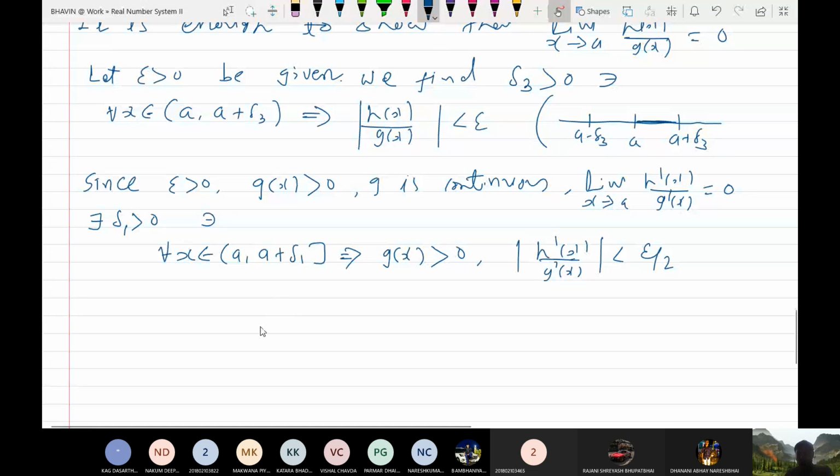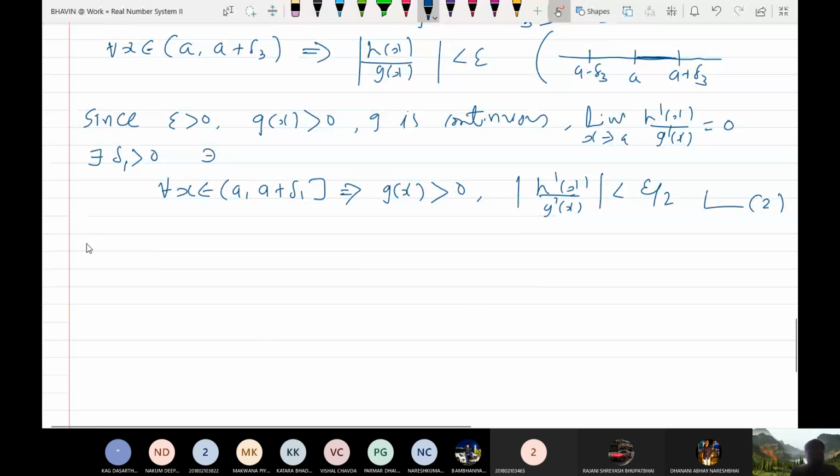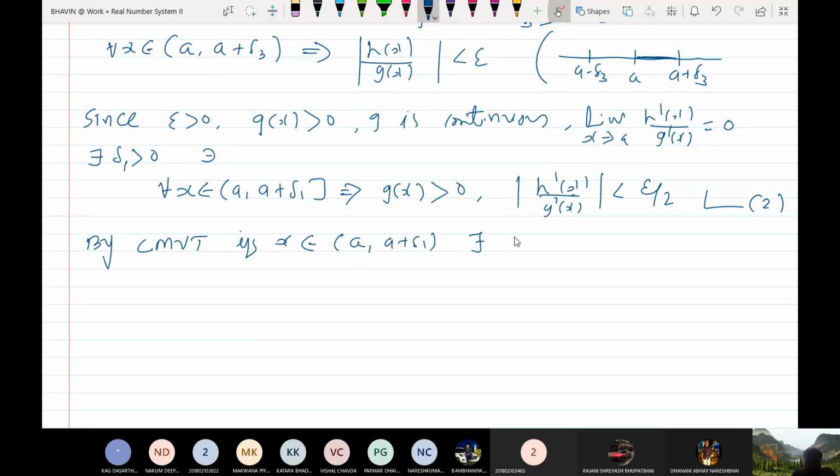Fine. So let me call this 2. Already I have given number 1. Fine. Now apply Cauchy's mean value theorem on a to a plus delta 1. Now I have delta 1. Now by Cauchy's mean value theorem, if x belongs to a to a plus delta 1, there exists c(x). See, look at this.